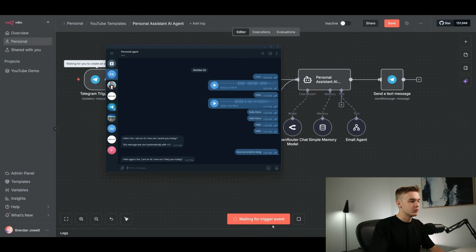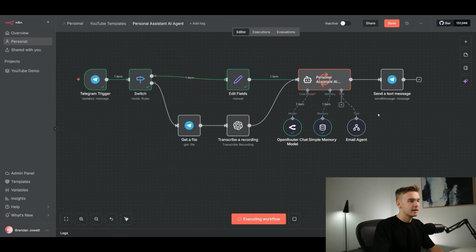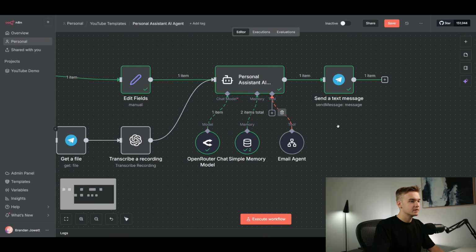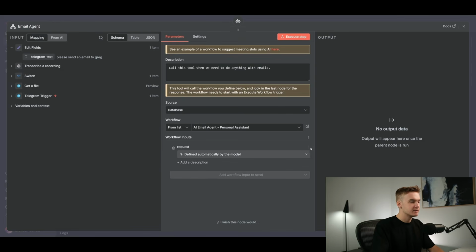I'm going to hit execute workflow. Please send an email to Greg. See if that goes through. Running again, and it hasn't hit our tool call still. That's a bit annoying. I'll try to add some better prompt conditioning here.